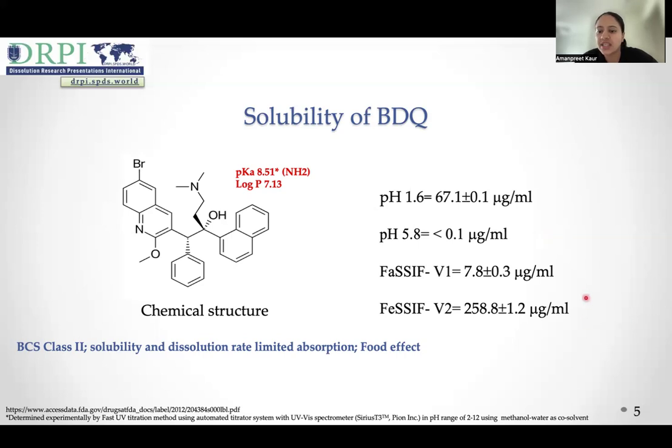As can also be seen here, in biorelevant media, fasted state version 1 media, which has a pH of 6.5, bedaquiline has a solubility of just 7.8 microgram per ml. However, in fed state version 2 media, which has a pH of 5.8, bedaquiline has a fairly high solubility of around 258 microgram per ml. Based on these physicochemical properties, bedaquiline is a good candidate for formulation into ASDs.